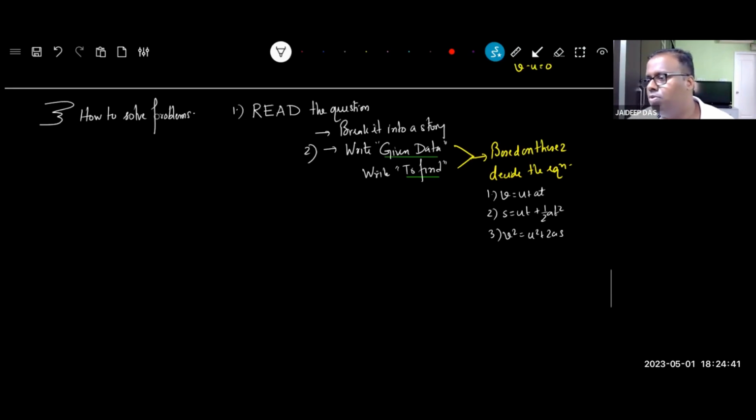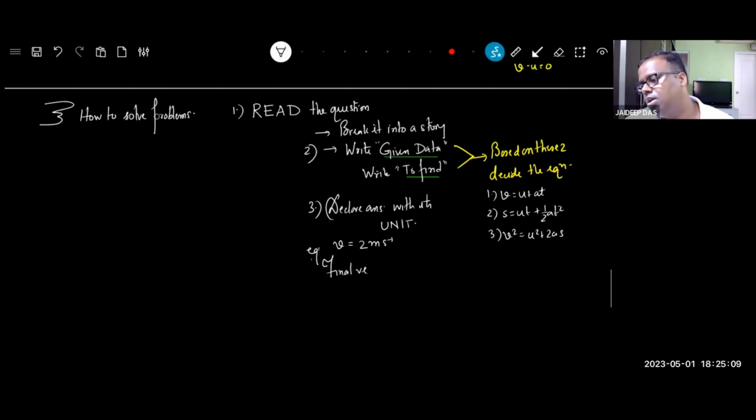And the most important one, number 3, which children don't do: declare the answer with its unit. If you write V is equal to 2, I'll deduct marks. The way you should write is V equal to 2 meters per second, and then write final velocity.